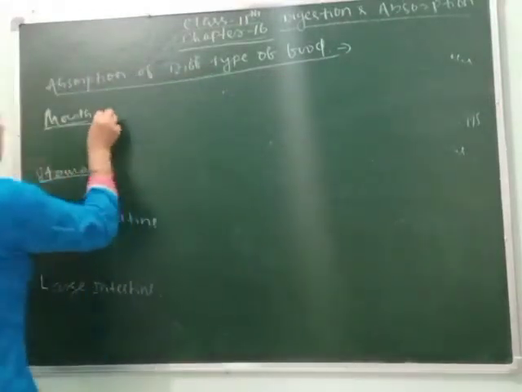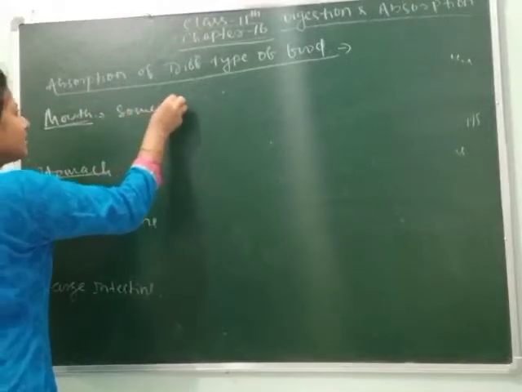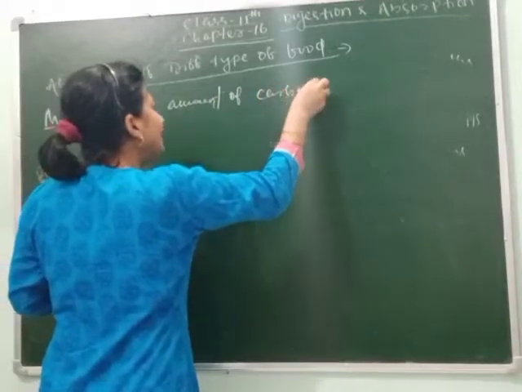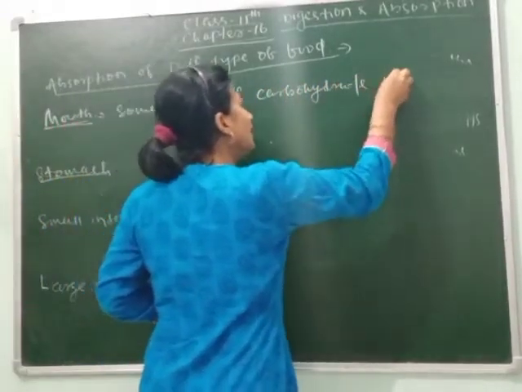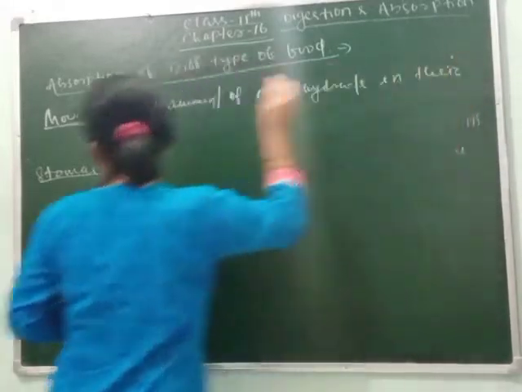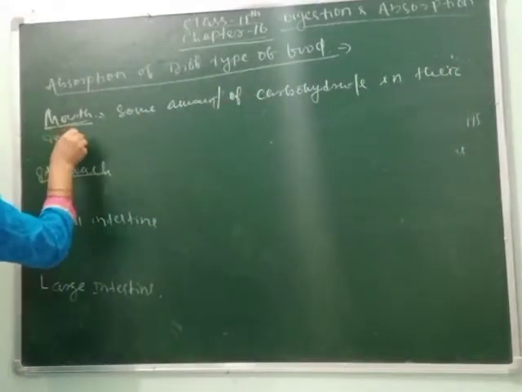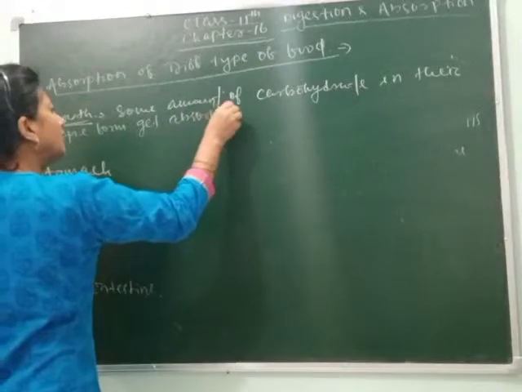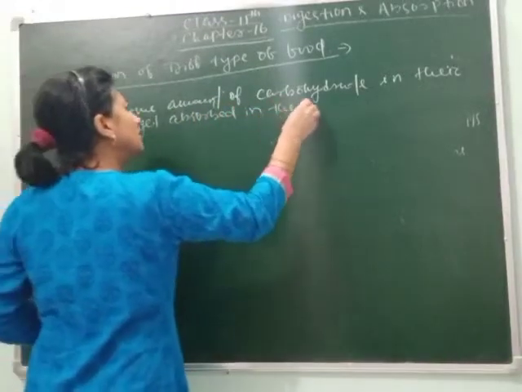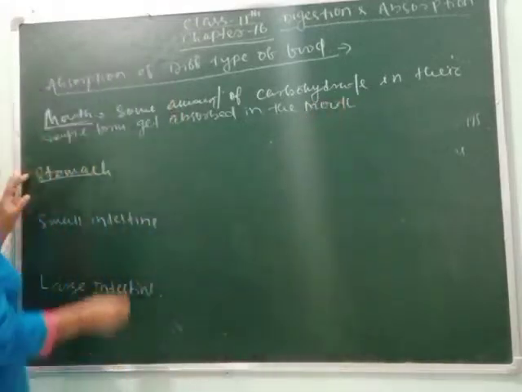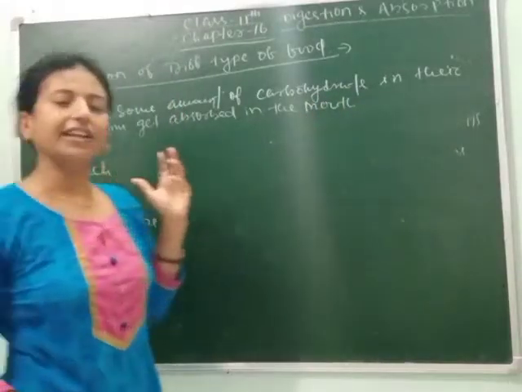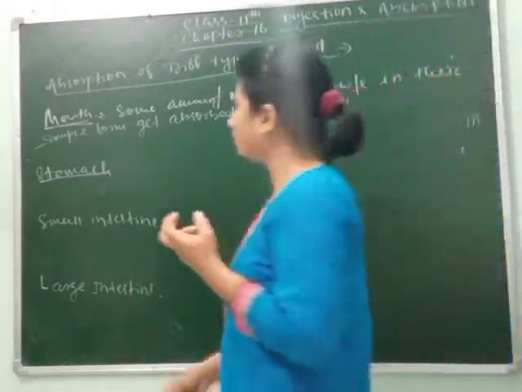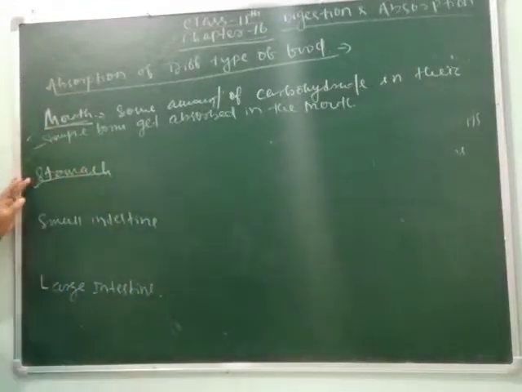So we can say some amount of carbohydrate in its simple form gets absorbed in the mouth. Clear? No more substances get absorbed in the mouth. Some simple sugars, means some simple forms of carbohydrates, get absorbed in the mouth.